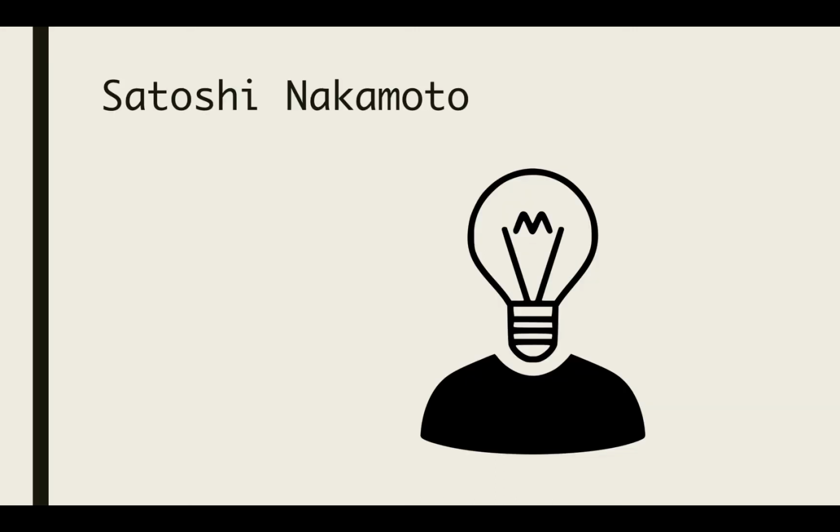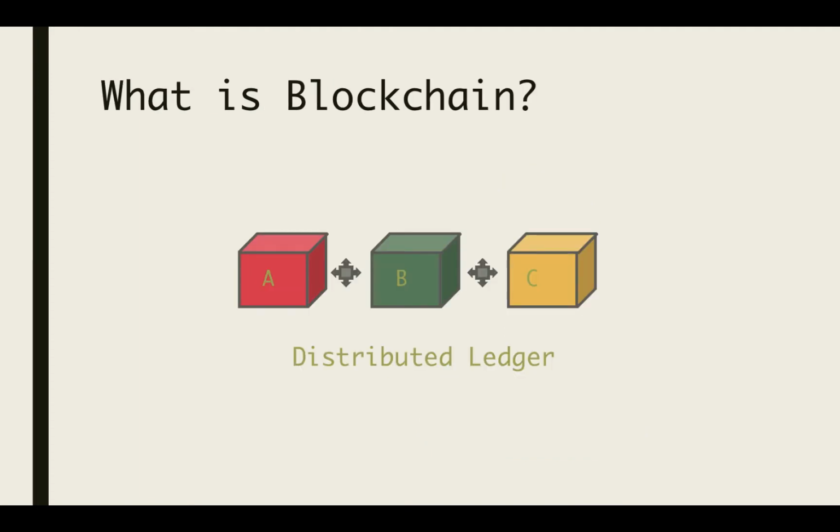Blockchain was invented by Satoshi Nakamoto. He's also the inventor of Bitcoin. He implemented the first blockchain and he deployed the first decentralized digital currency. So let's understand what exactly is blockchain.